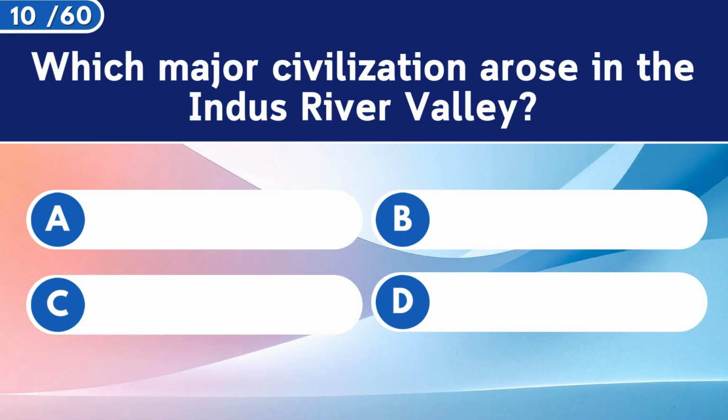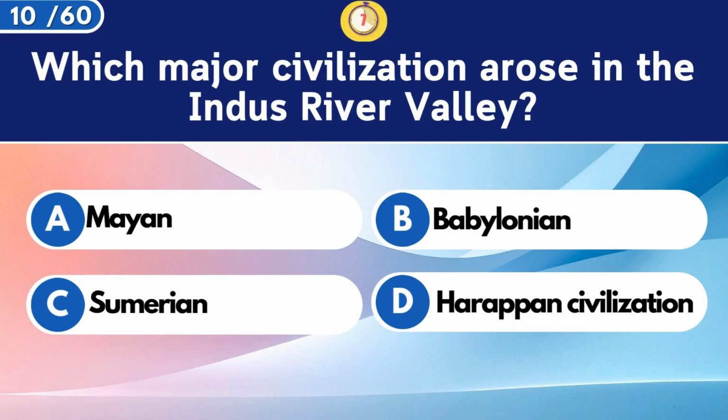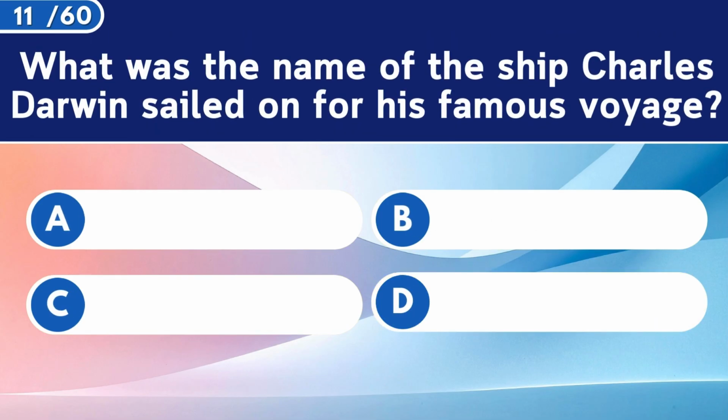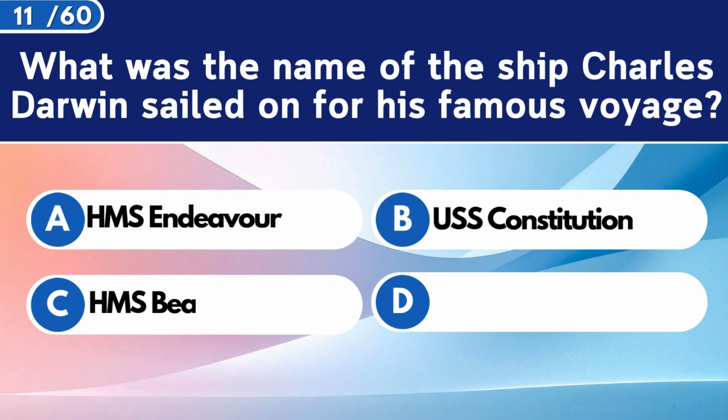Which major civilization arose in the Indus River Valley? Harappan civilization. What was the name of the ship Charles Darwin sailed on for his famous voyage?